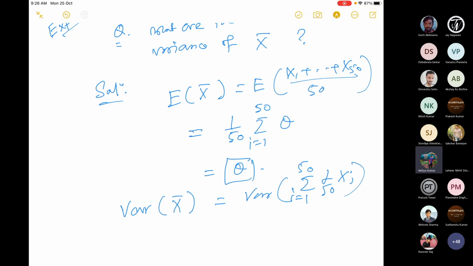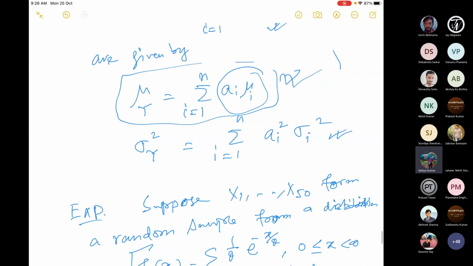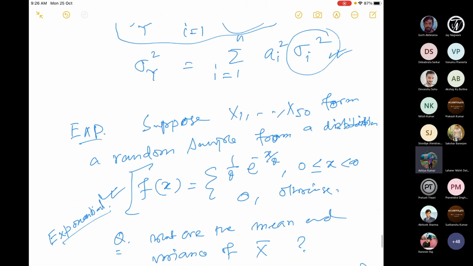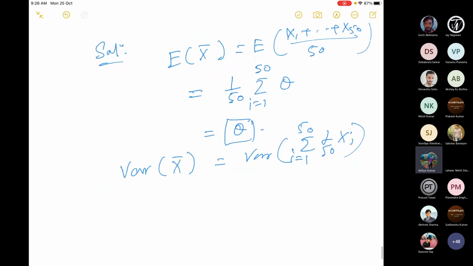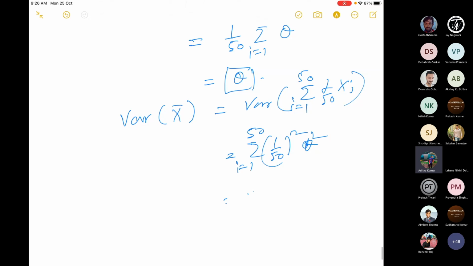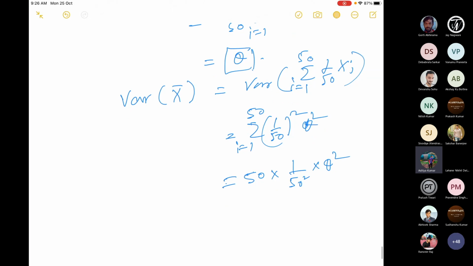So let us use our formula for the independent case. This sigma square is nothing but theta square, by the way, and the a_i are nothing but 1 by 50. So basically here it is the sum over i equal to 1 to 50 of 1 by 50 square times theta square. So this is 50 times 1 by 50 square times theta square, which is theta square by 50.